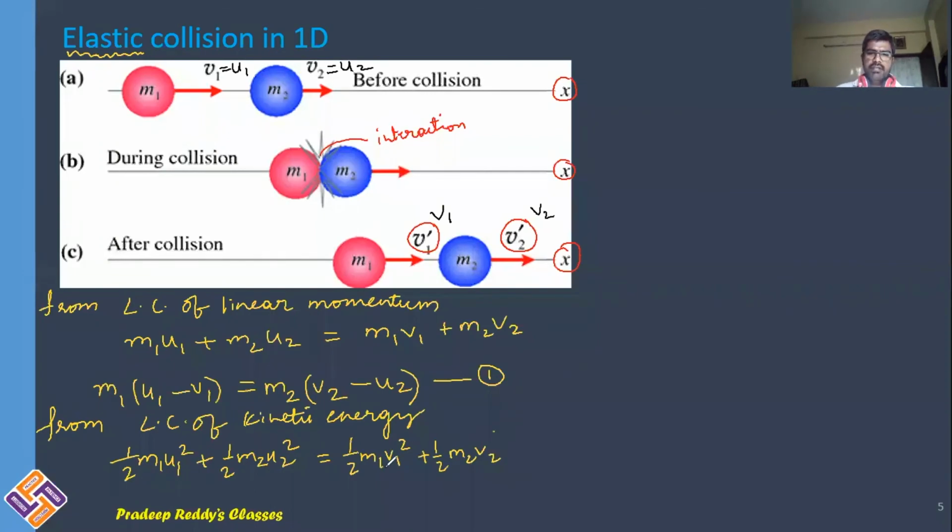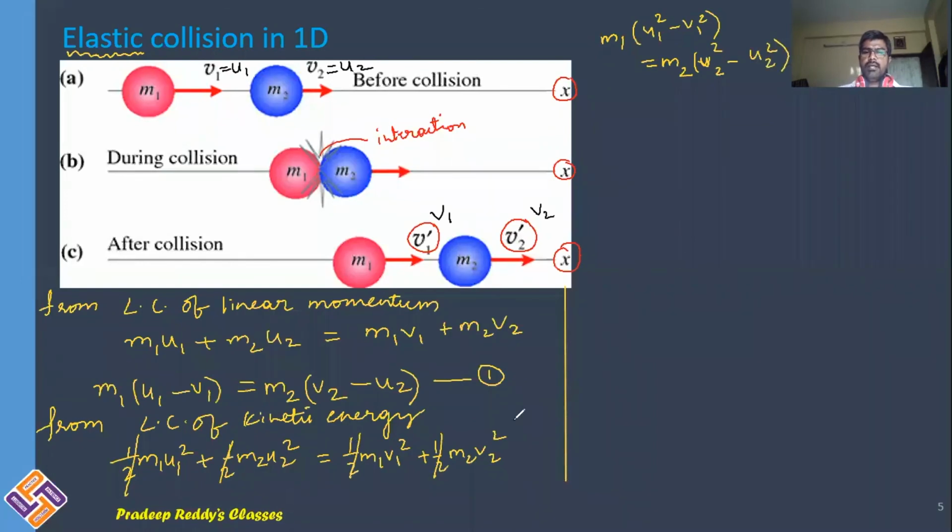As before, bring the m1 terms to one side and cancel the half: m1 into (u1 square minus v1 square) is equal to m2 into (v2 square minus u2 square).